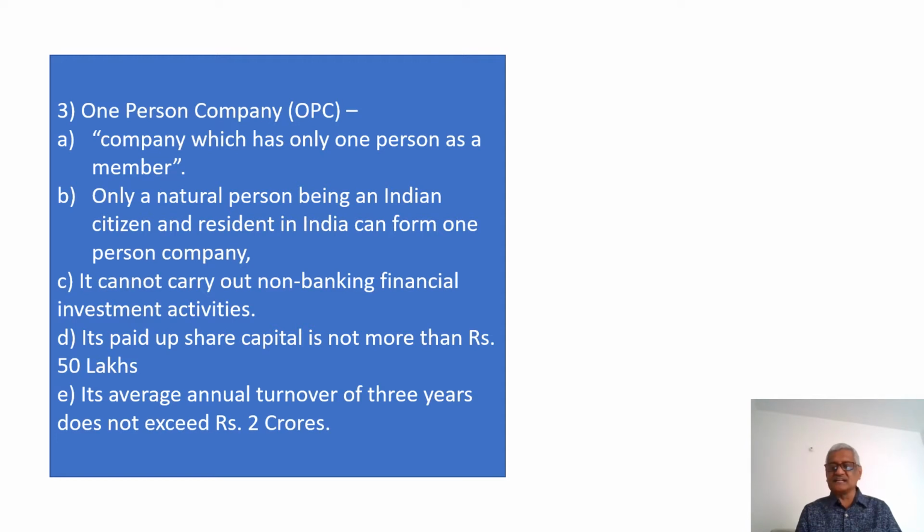If these conditions are satisfied, it can be called a one-person company. Now we have understood what is a public company or a public limited company, what is a private company or a private limited company, or what is a one-person company.